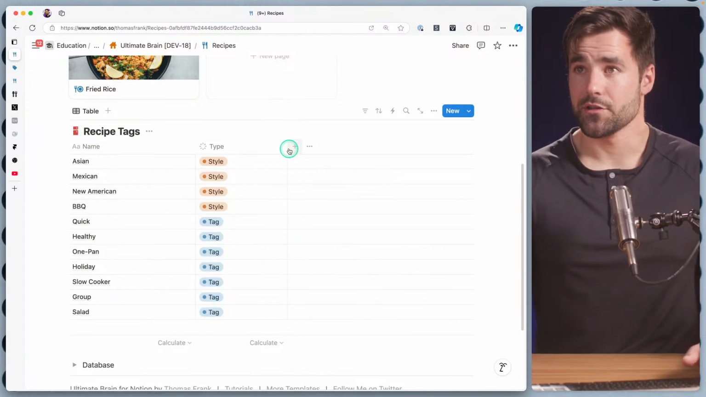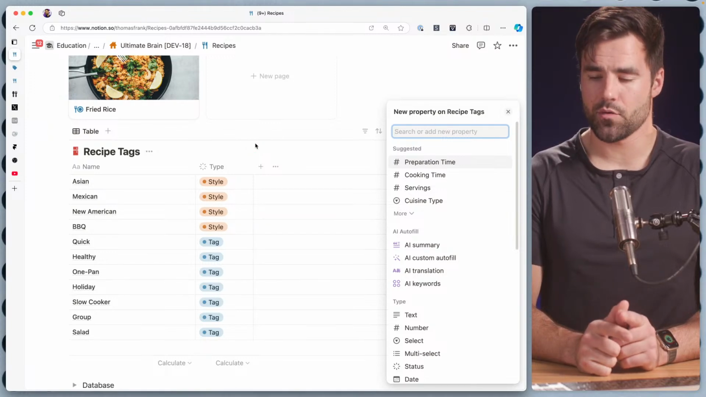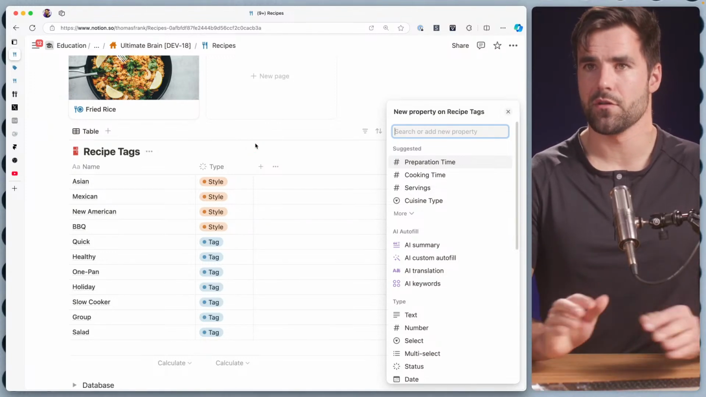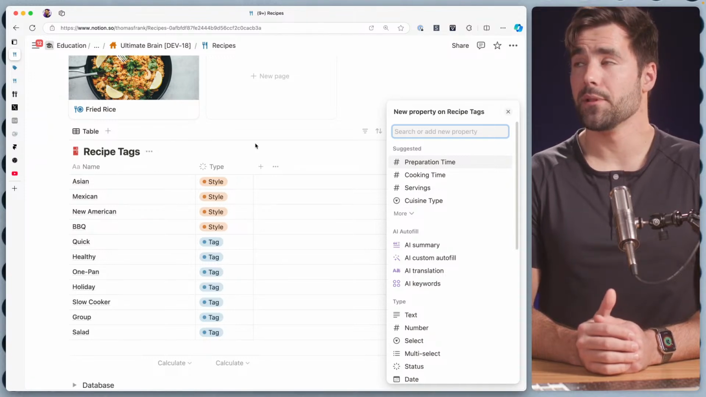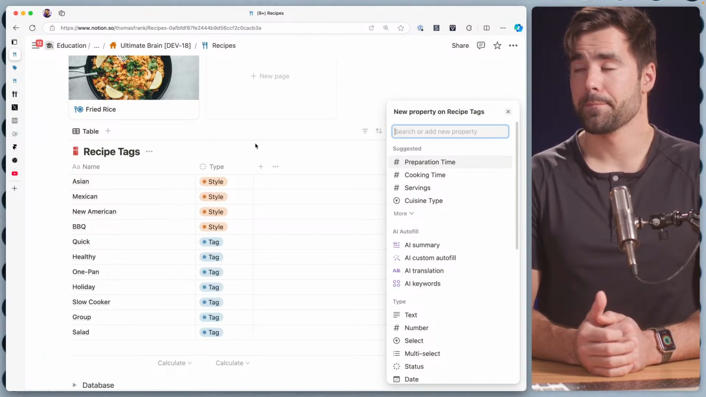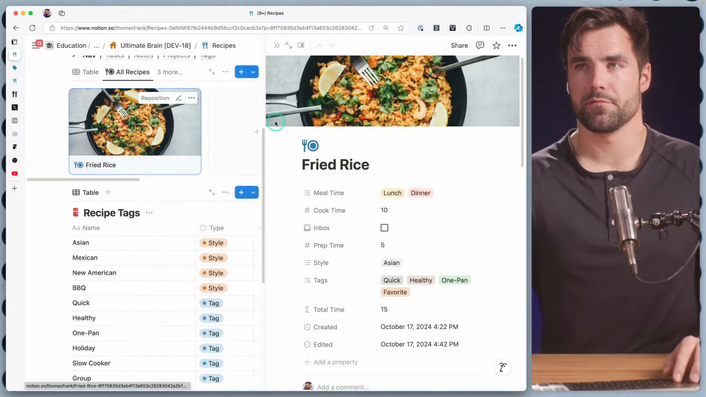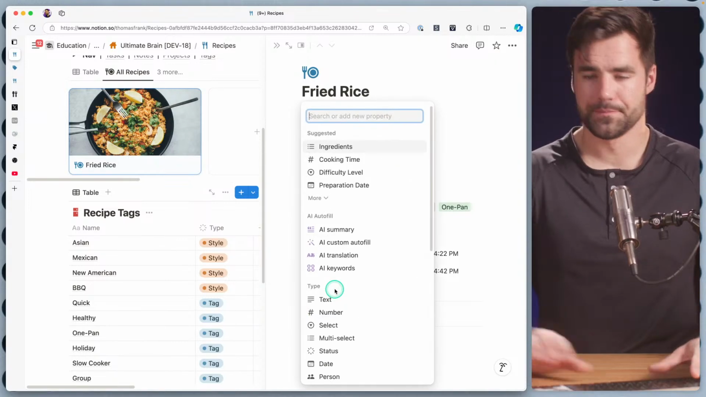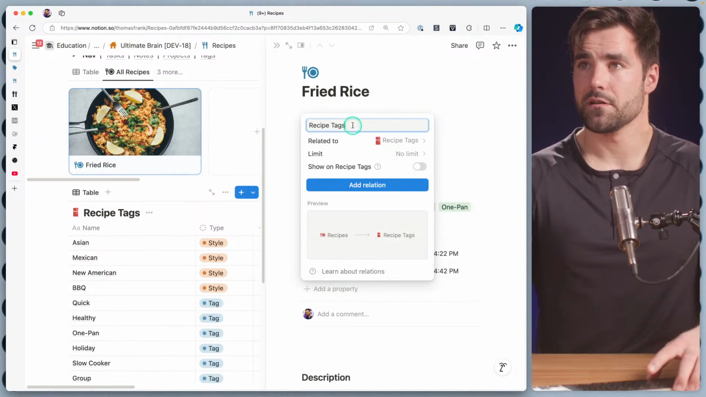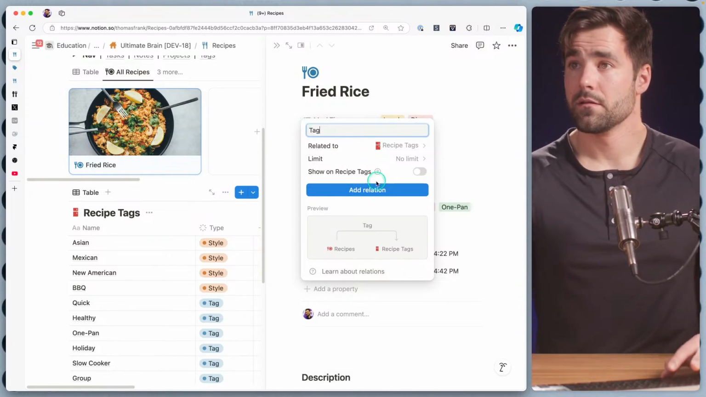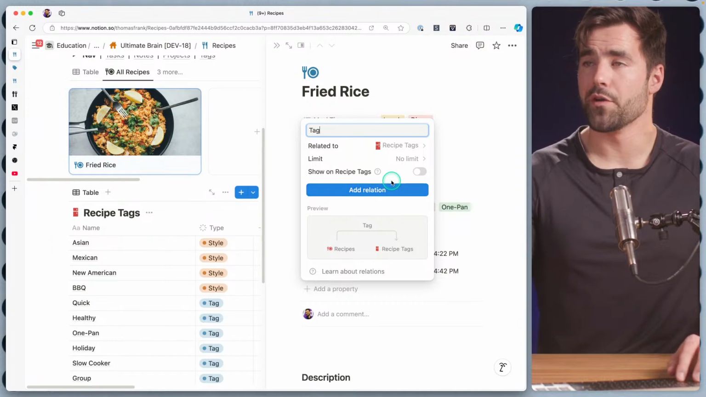So now we can create a relation. Let me think here. Does this need to be a bidirectional relation, or just one directional? I would apply a tag from a recipe. Would I apply a recipe to a tag? You might want to, but to keep things clean, I'm going to make the relation over here, and I'm going to make it one directional for now. So relation to recipe tags. Let's call this tag. And we're not going to show it on recipe tags. And that's going to create that one directional relation.